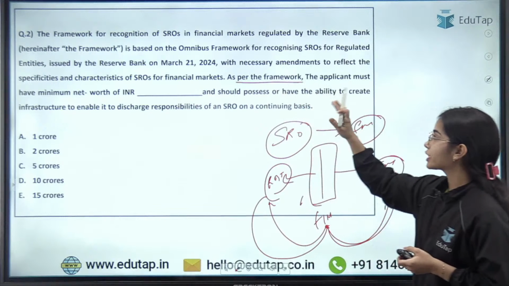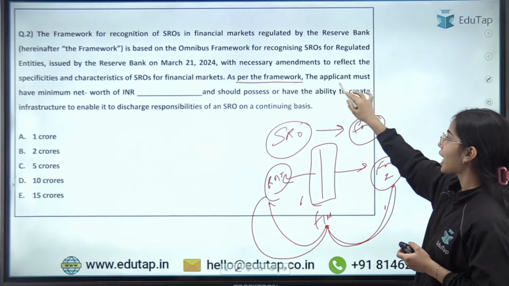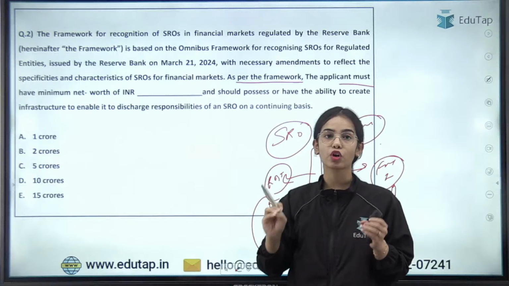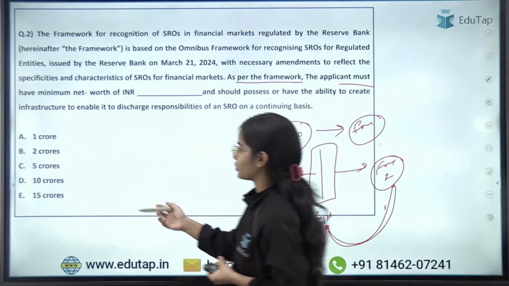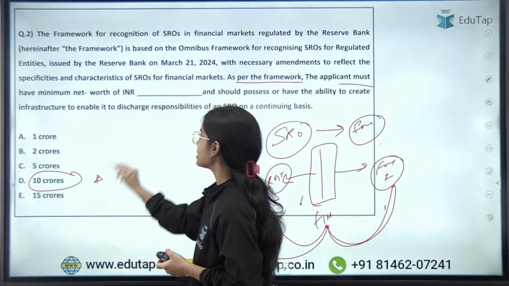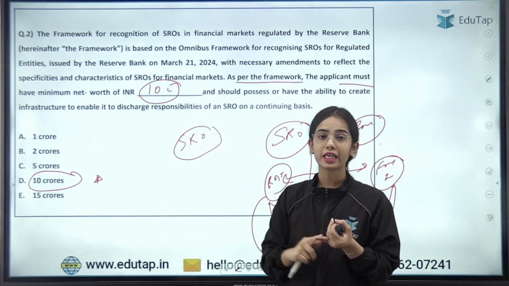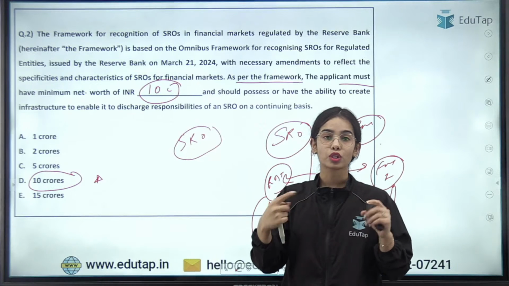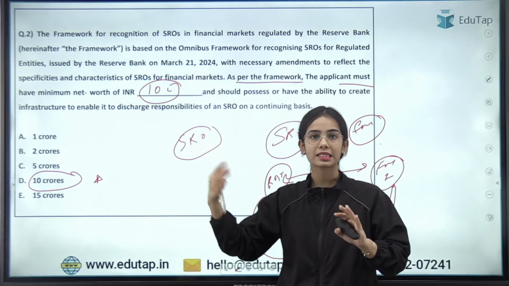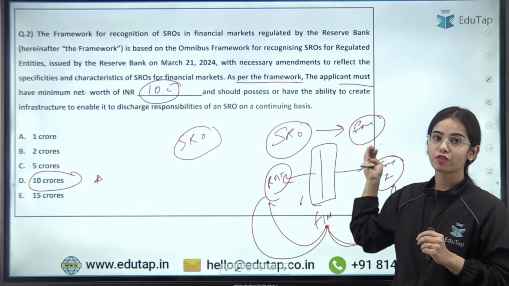As per the framework for the SRO for the financial market, the applicant must have a minimum net worth of INR how much? Very good, 10 crores. So the answer here is 10 crores. The SRO framework was released for fintech and for account aggregators. There is also an omnibus framework for the banks and such. Now there is an SRO framework for the financial market also.